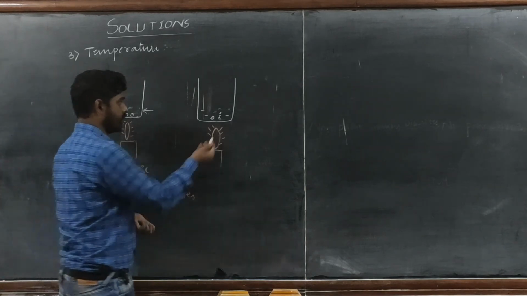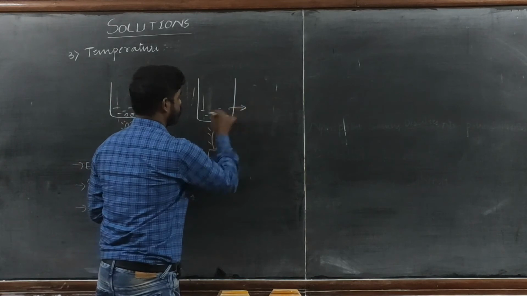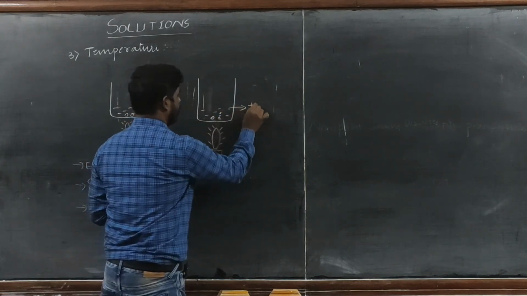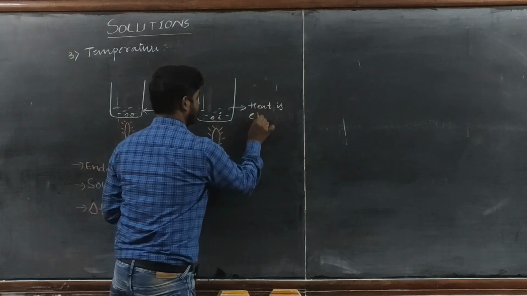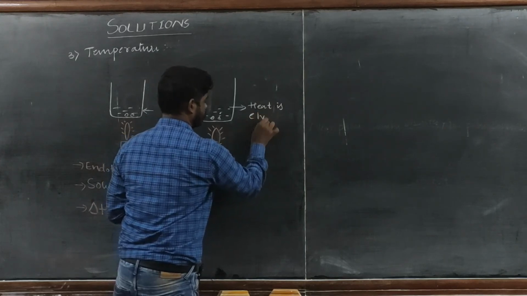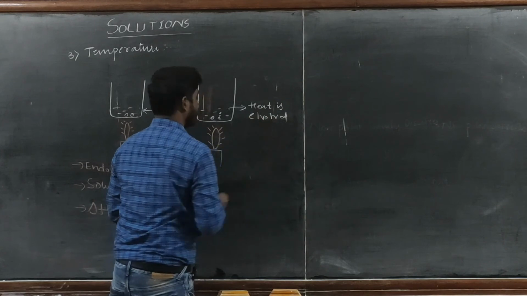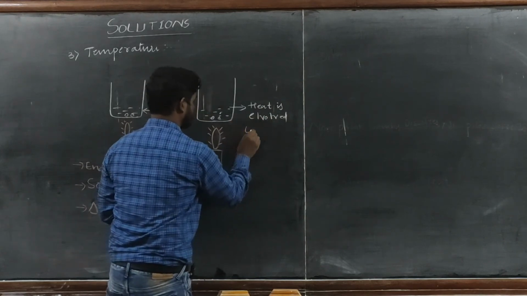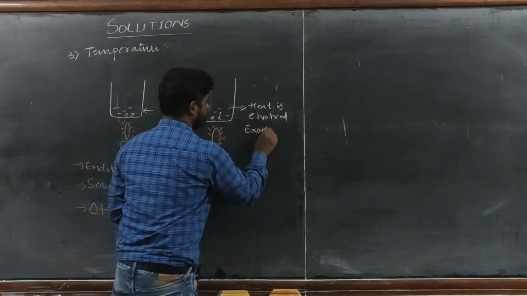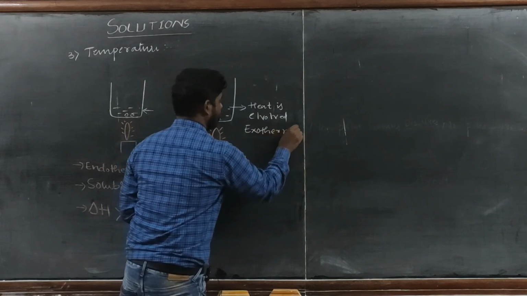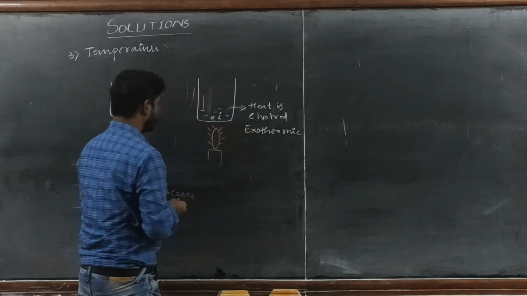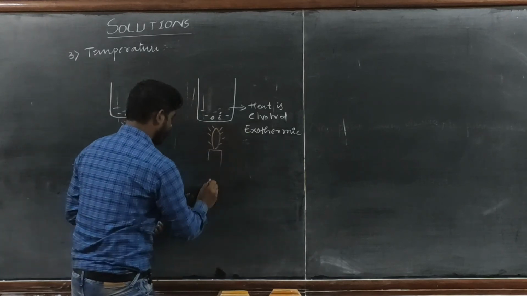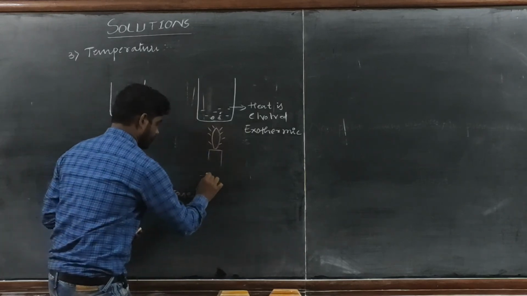Whereas in this condition, if it evolves the heat energy, then it is called an exothermic reaction. So it is an exothermic reaction since it has given out heat energy, the solubility decreases.